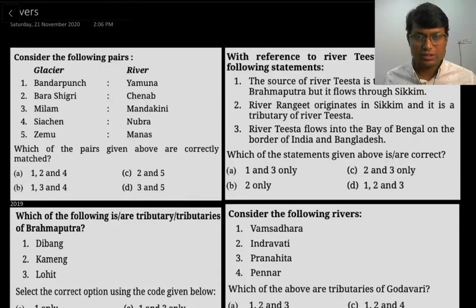So starting this lecture, in the next few series of lectures, we will discuss rivers in India, and after that we will move on to lakes. So when we discuss rivers in India, we will first understand what kind of questions have been asked in the past by UPSC.